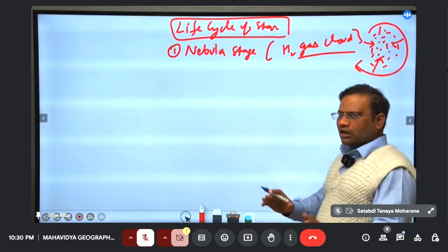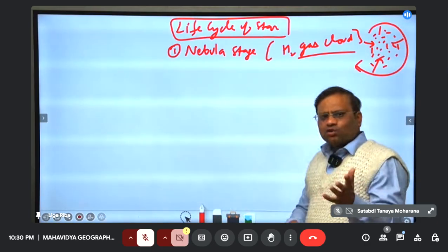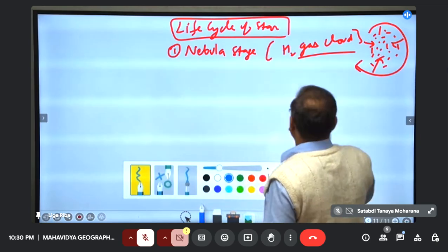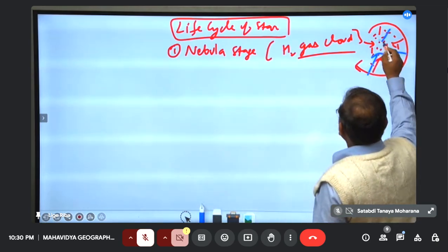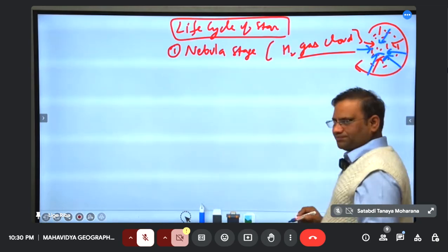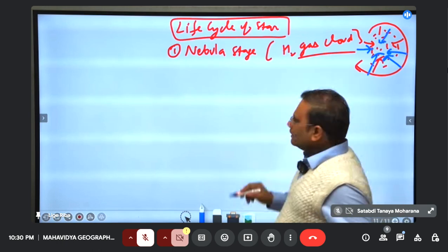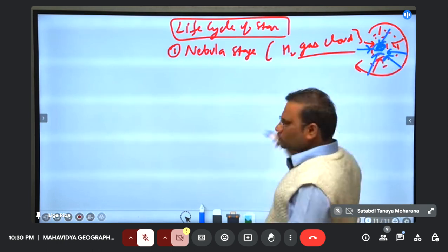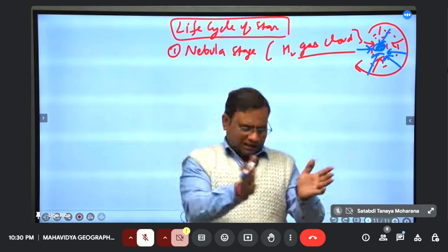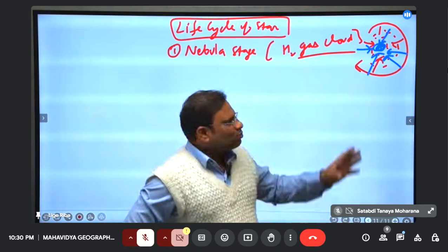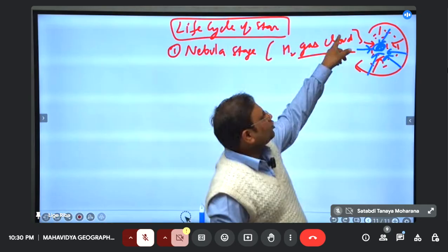The cloud slowly starts rotating. As it rotates, centripetal force comes into existence, so many gases start going into the inner part, right? In the inner part, hydrogen atoms start colliding with each other.